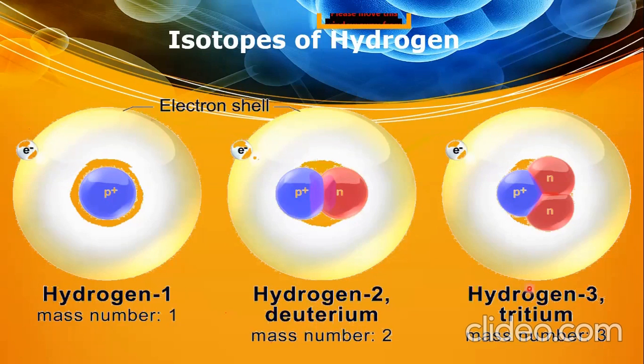The third type of hydrogen is called tritium. It has 2 neutrons, 1 proton and 1 electron. It means the numbers of protons and electrons are the same, but the number of neutrons is increasing.